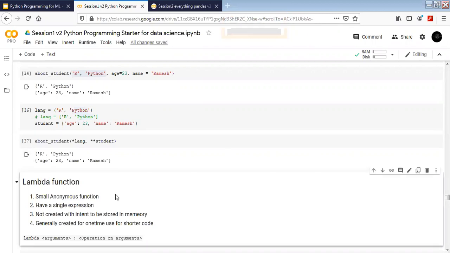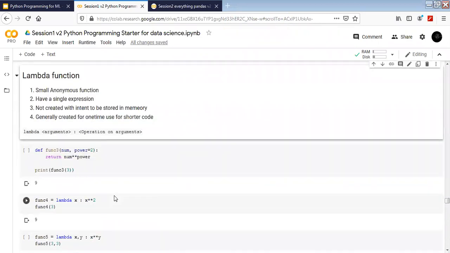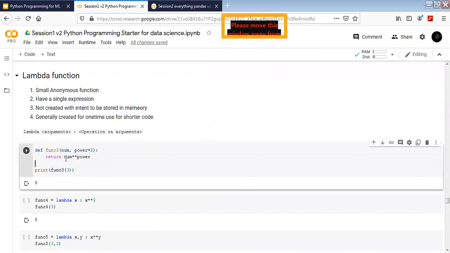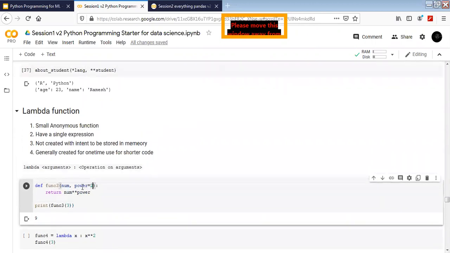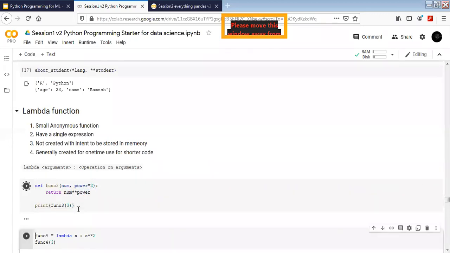Okay, let's move to the next part, which is lambda function. So lambda function is actually also called lambda expression. All right. So how it works is, this is a function that I have, a number, and then I have power, which is a default argument here, right? I'm going to use the number and I'm going to add the power. This is how my function is going to work.